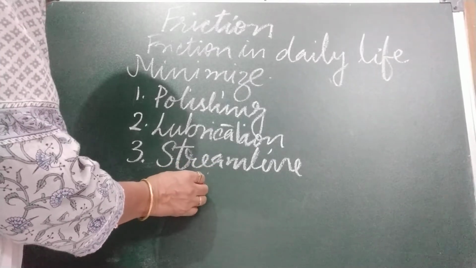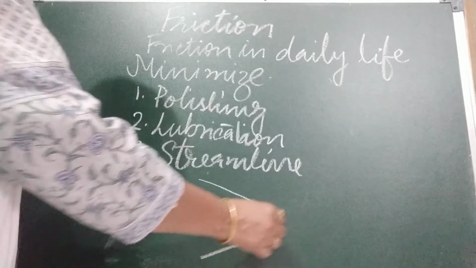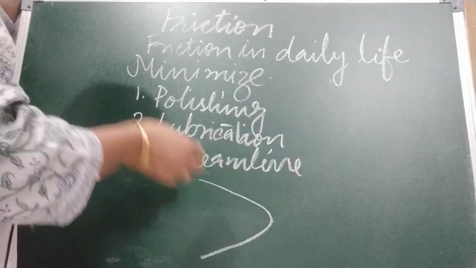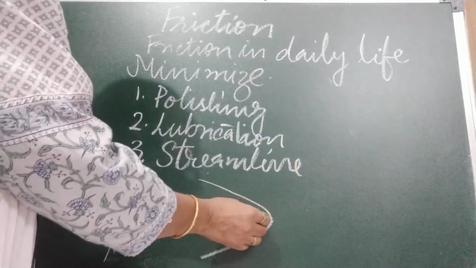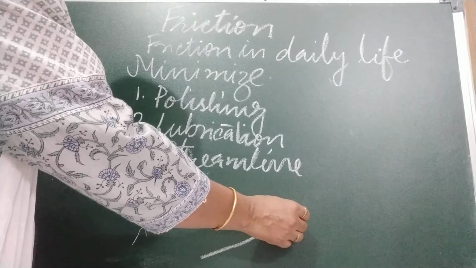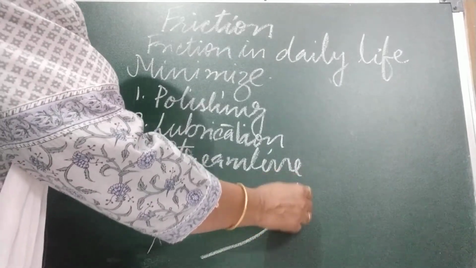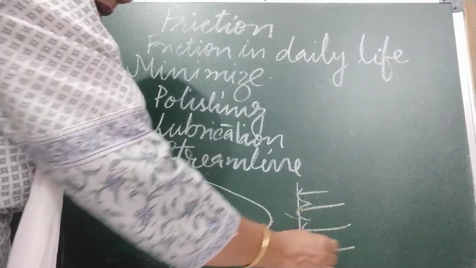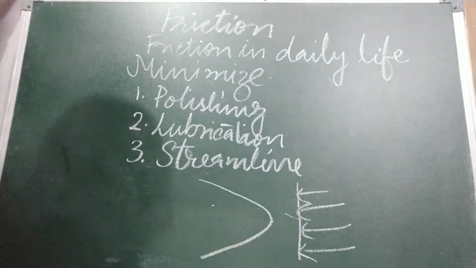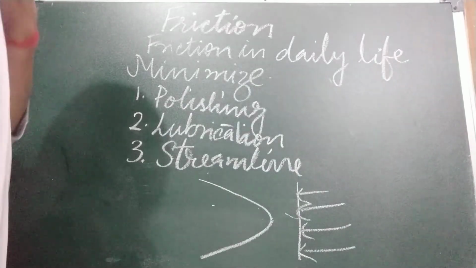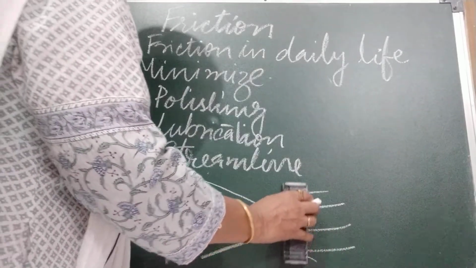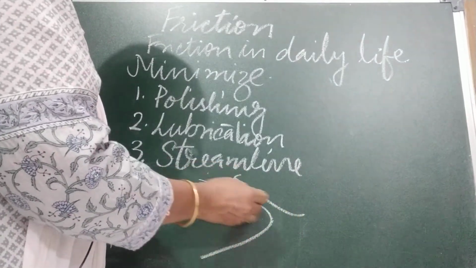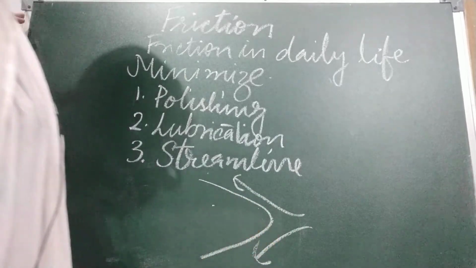How can we minimize this? By streamlining. Suppose you have seen the body of the fish. They easily move in water. They cut the water. Why? Because of this streamlined shape. What happened? If the shape is like this, the drag would be more. The drag would be more, more surface area, more contact with water, and drag would be more. And if the body is streamlined, what will happen? If you cut, the water will move from this side and this side. Okay.